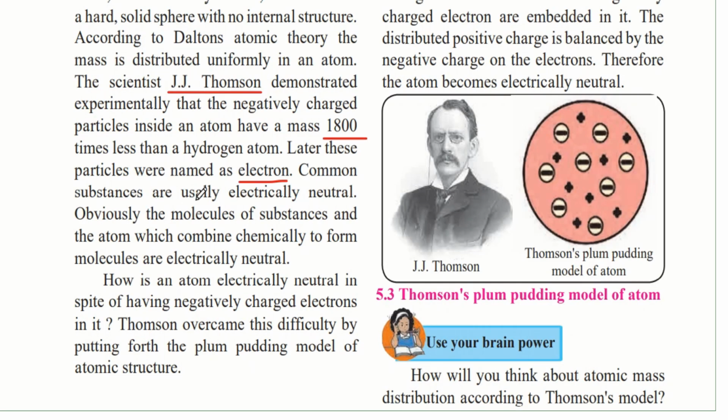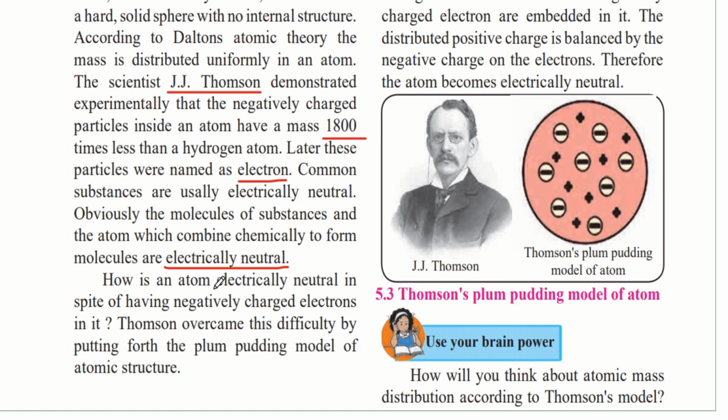Common substances are usually electrically neutral. Obviously, the molecules of substances and the atoms which combine chemically to form molecules are electrically neutral. So, if you see around you, the book on your table or the pencil will not have any charge and they will be electrically neutral. Because in this substance, there is matter and this matter is comprised of atoms. And in these atoms, there are negatively charged particles as well as positively charged particles. And both these together make the substance electrically neutral.